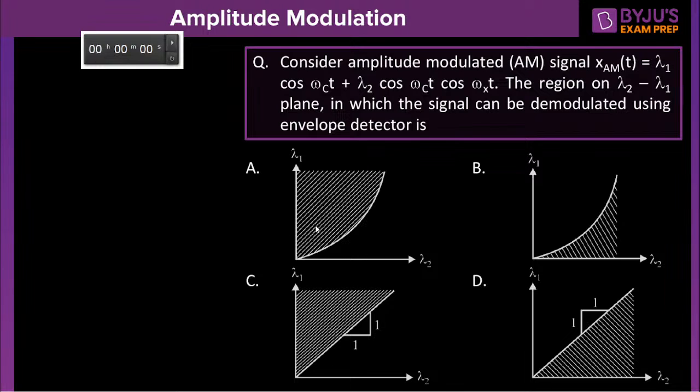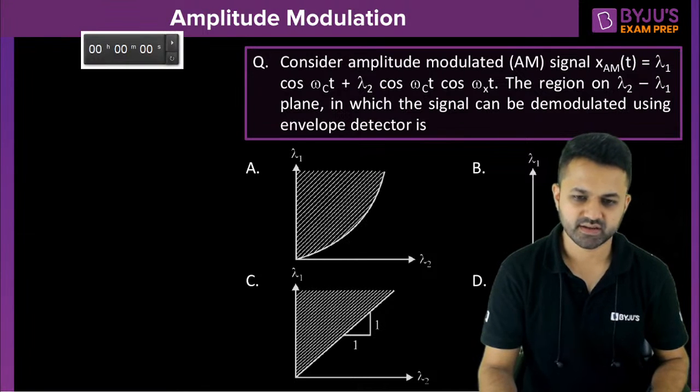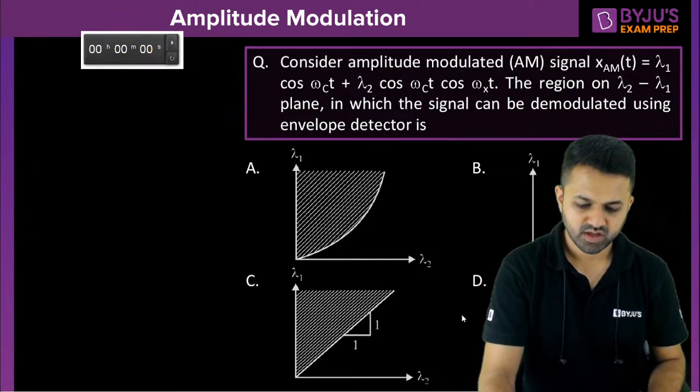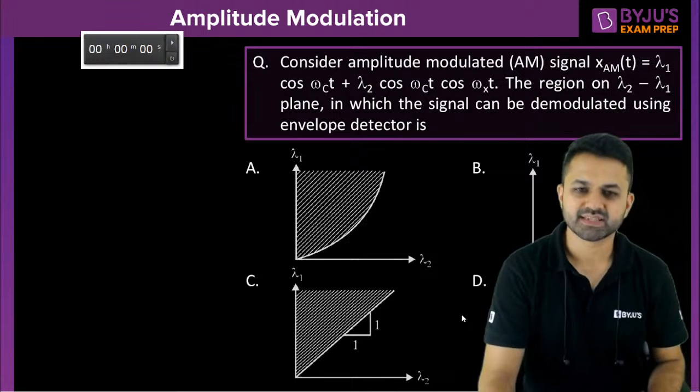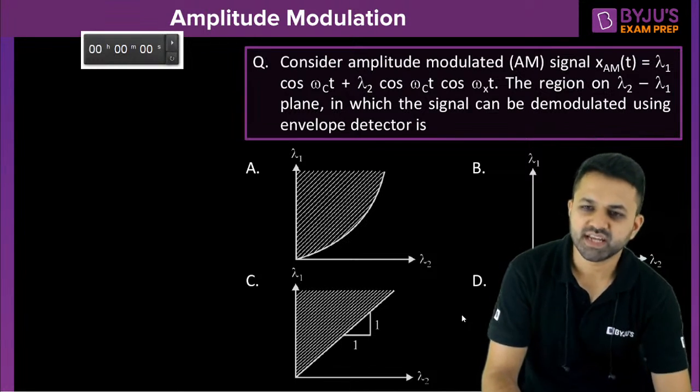So what is the answer you are getting, guys? As you can see, here I am asking for the modulation index.